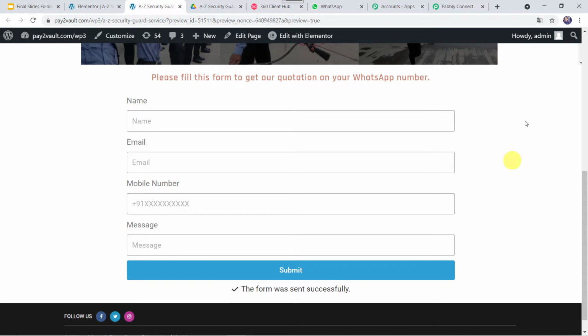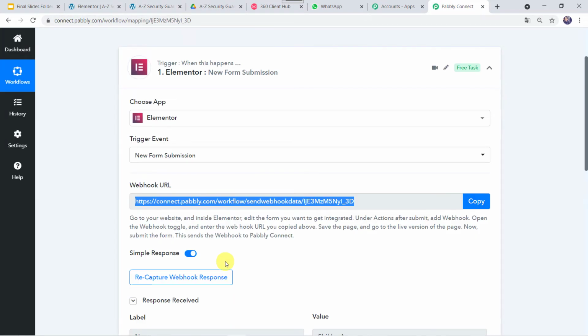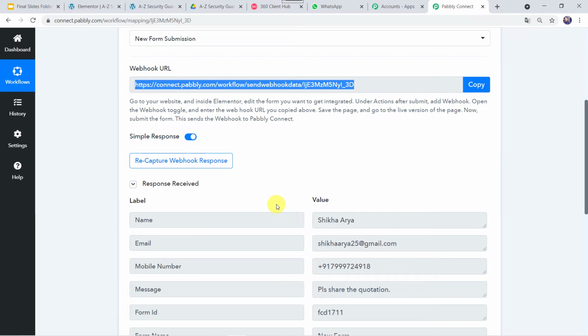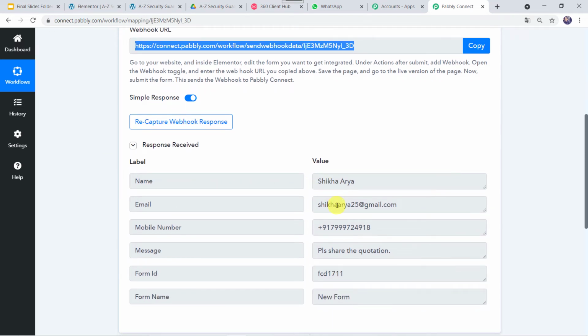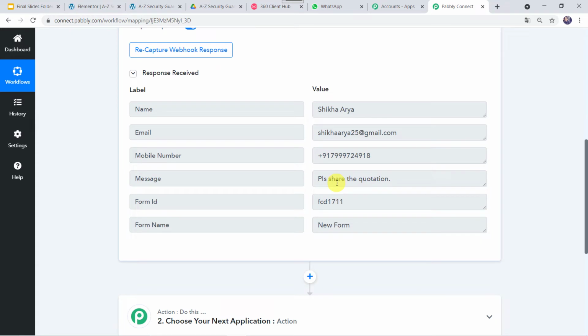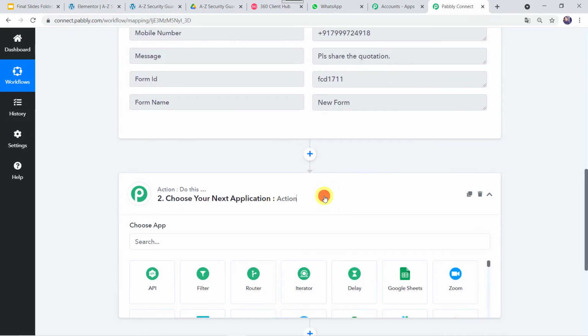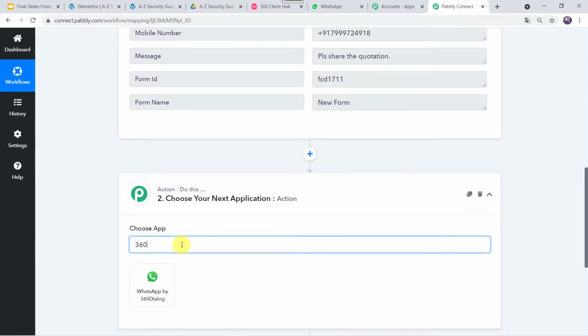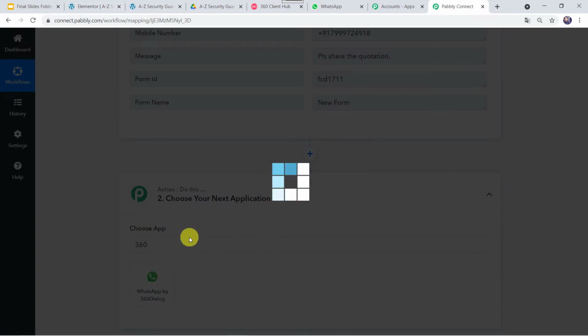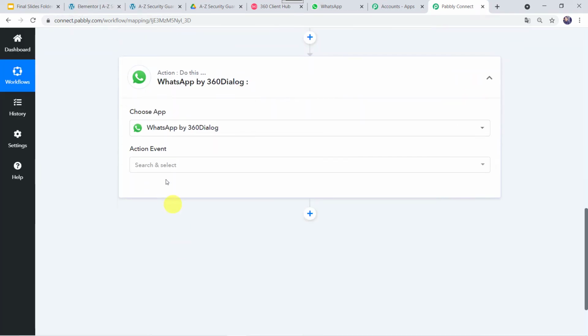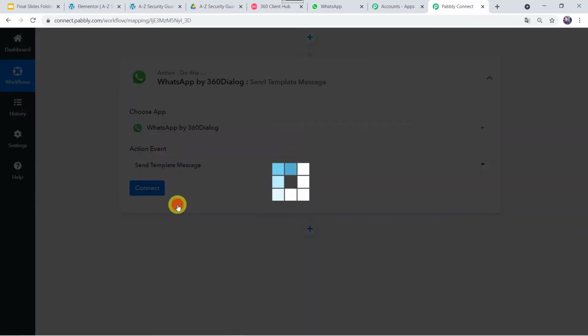Okay, now let us move back to Pabbly Connect. And here we can see the responses received. Name Shikha Arya, her email address, mobile number, message, please share the quotation, form ID and form name. All the details of the customer are captured over here. Okay, now I want to send the quotation to this particular customer. For that I'll just come to this action window. Here in the application we are going to select 360 Dialog. In the action event we are going to select send template message.